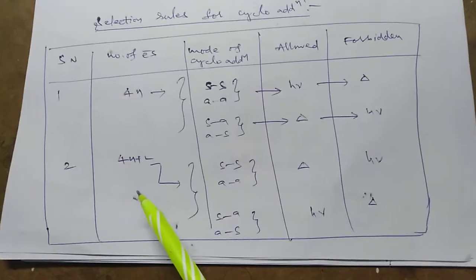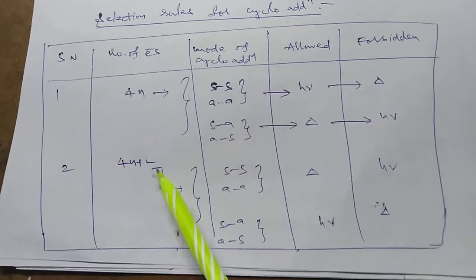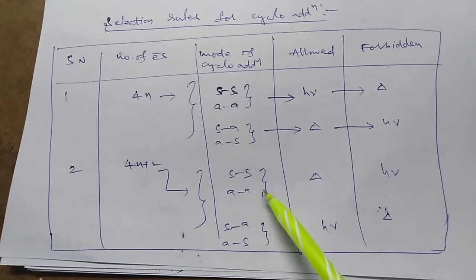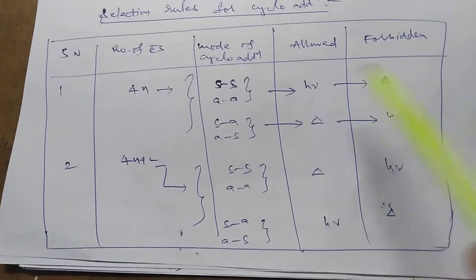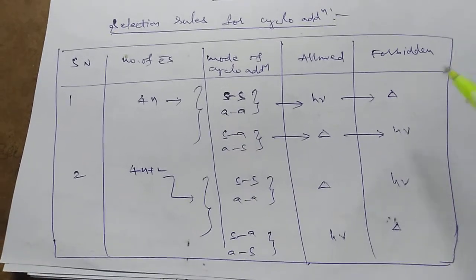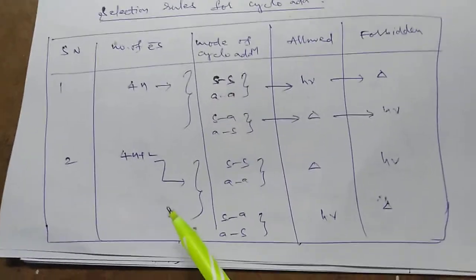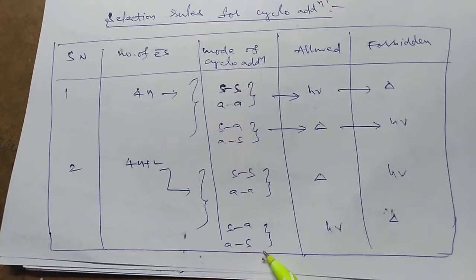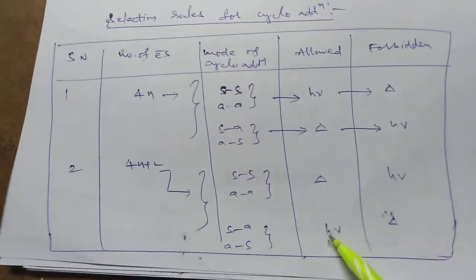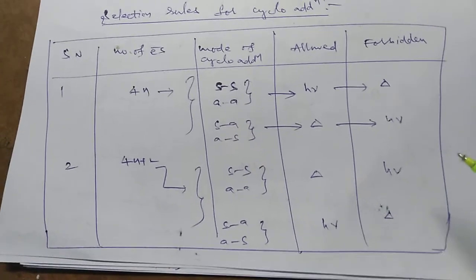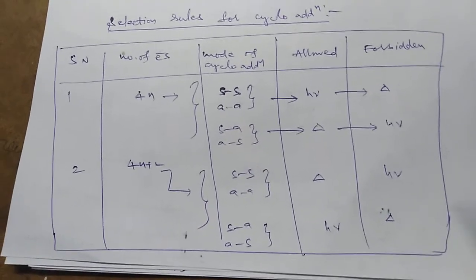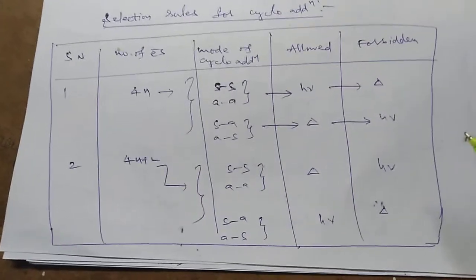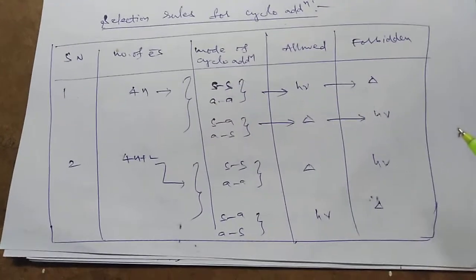If we come to the 4n+2 system, suprafacial-suprafacial and antarafacial-antarafacial are thermally allowed, photochemically forbidden. And in the 4n+2 system, suprafacial-antarafacial and antarafacial-suprafacial configurations are photochemically allowed and thermally forbidden. So these are the Woodward-Hoffmann selection rules for the cycloaddition reactions, the 2+2 cycloadditions and 4+2 cycloadditions. Thank you.